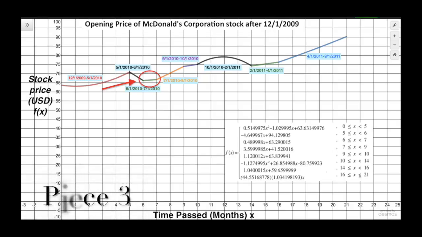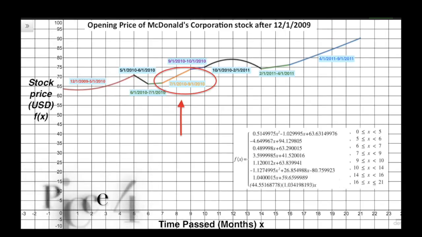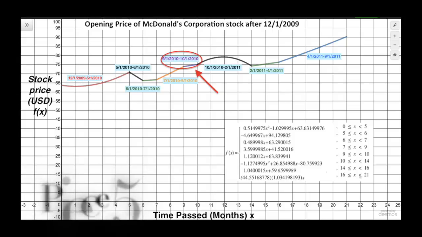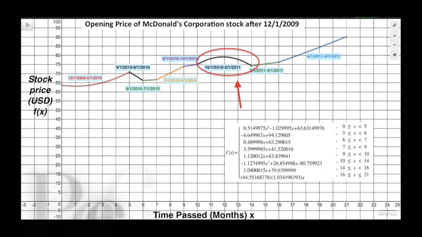Pieces 3 through 5 were all linear growth. Like we did for the second piece, we needed to find the final linear equation for each piece. To find the second parabolic piece of our function, we had to use a quadratic curve fitting technique. After plugging our 3 points into standard form, we took 2 of the equations and subtracted them from each other. After solving for variables a and b, we plugged in both to our original equation to find c. Finally, we plugged in our 3 variables to reach our final equation.